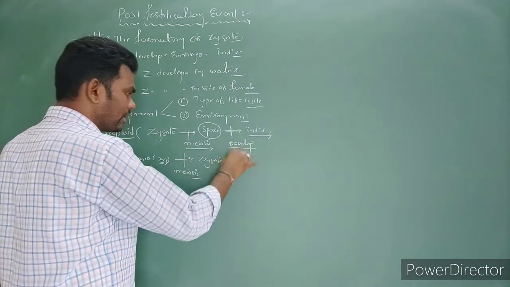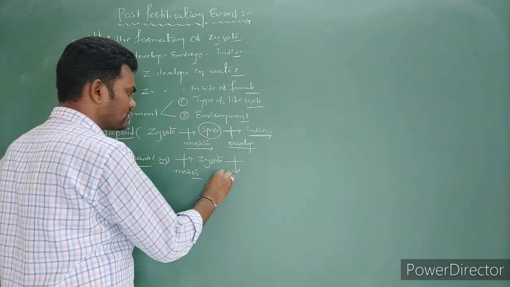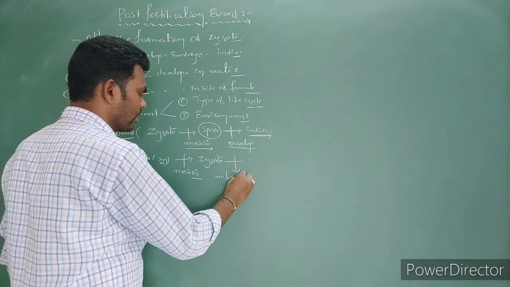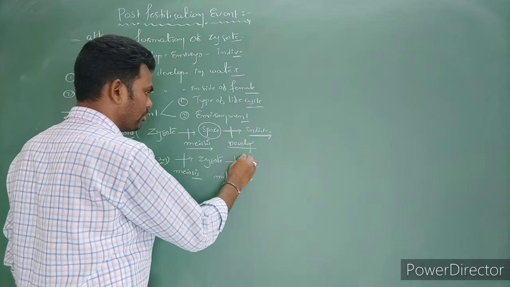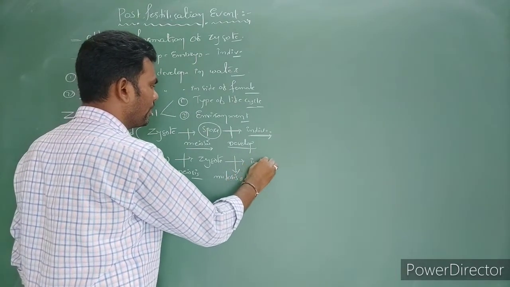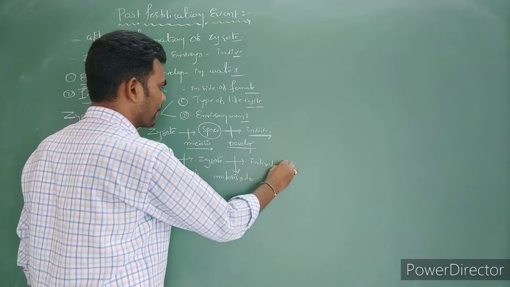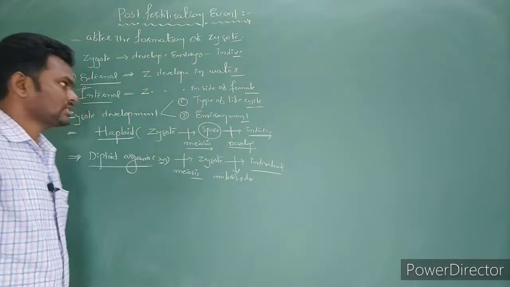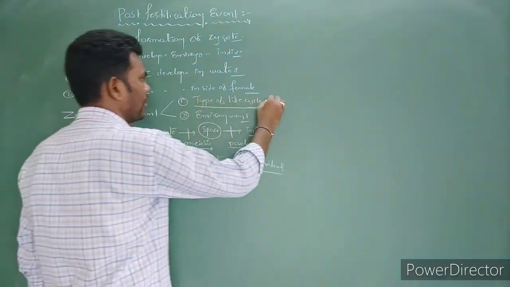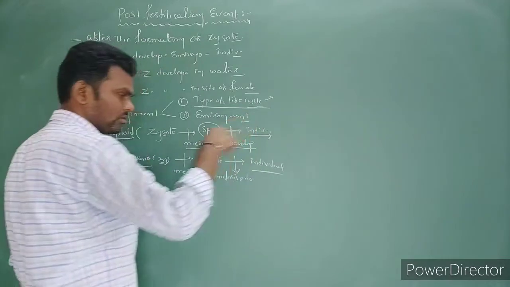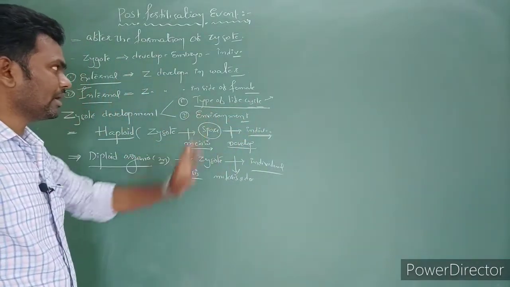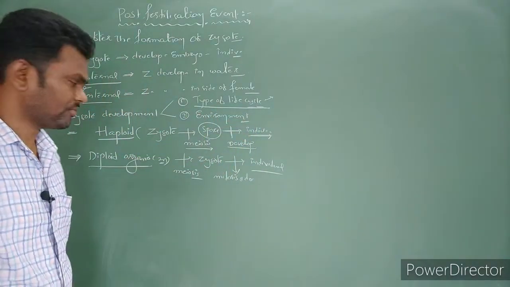After formation of the zygote, immediately mitotic division occurs and it develops into an embryo and becomes one new individual, right? So this is the first one: direct development depends upon the type of life cycle.